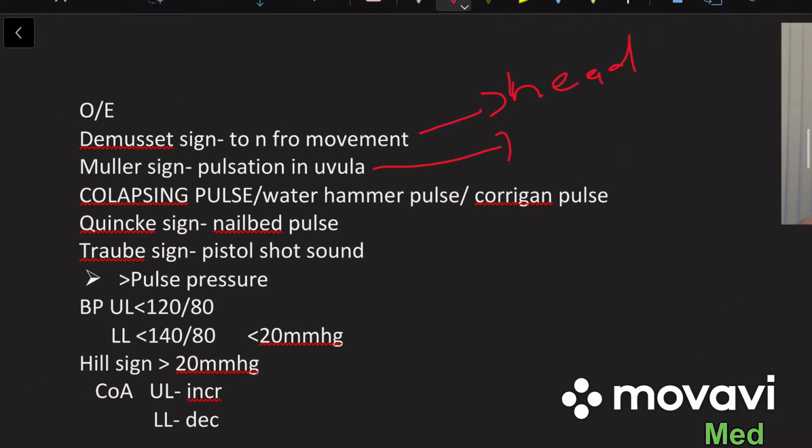Then another finding you can see on examination is Quincke's sign, which means you can see a pulsatile motion in the nail bed of the patient. Then Traube's sign is the pistol shot sound heard on the femoral artery due to blood moving in a to-and-fro motion. You have to remember that Traube's sign is seen in the femoral artery.